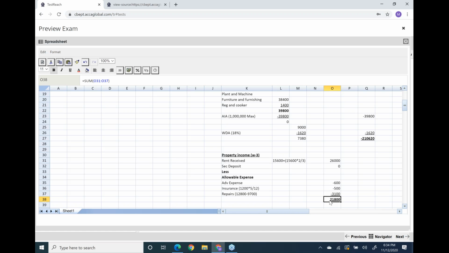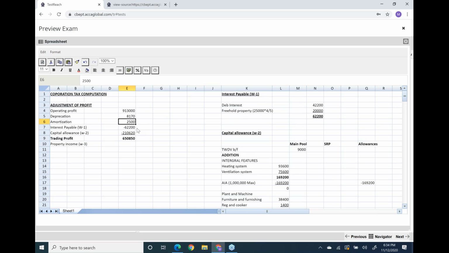Now, two incomes done, trading income done, property income done. Let's post this property income in the property income format.